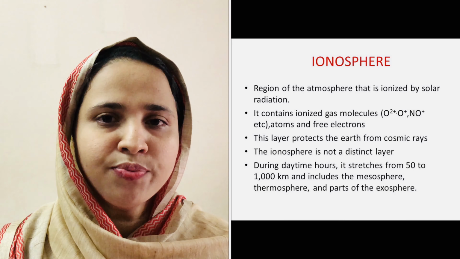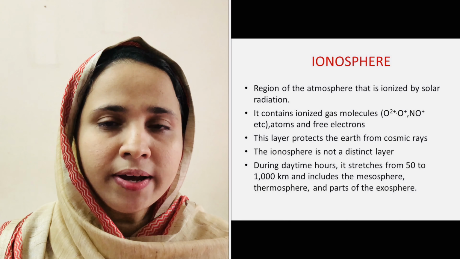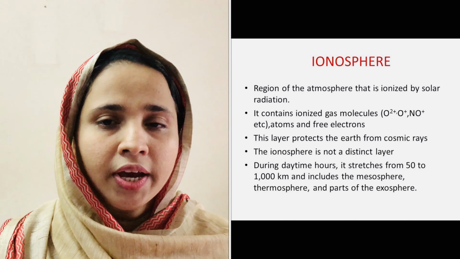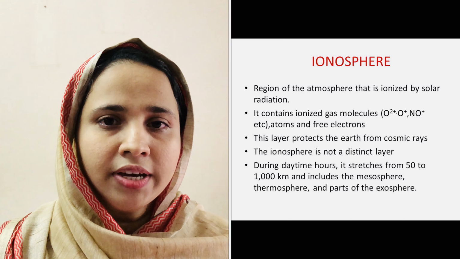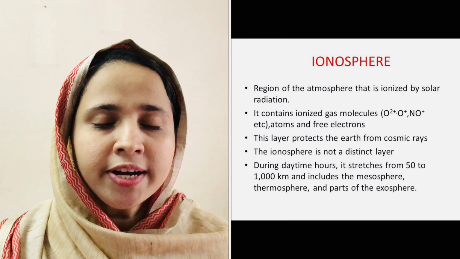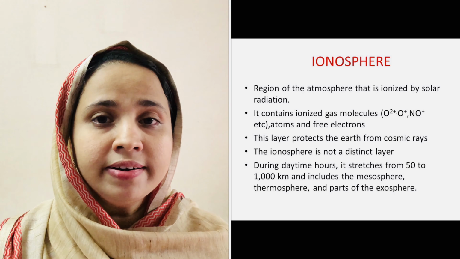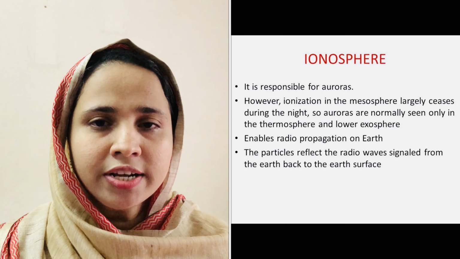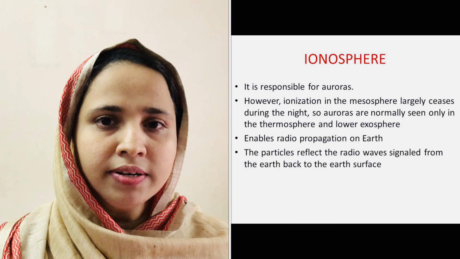Another layer of atmosphere is called ionosphere. It is the region of the atmosphere that is ionized by solar radiations. It contains ionized gas molecules, atoms and electrons. This layer protects the earth from cosmic rays. The ionosphere is not a distinct layer. During daytime hours, it stretches from 50 km to 1000 km and includes the mesosphere, thermosphere and exosphere.